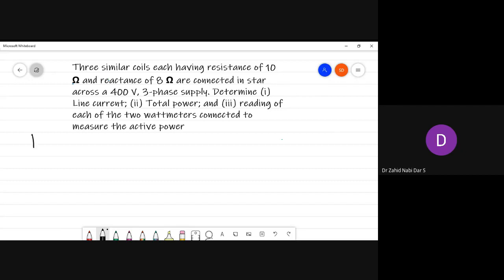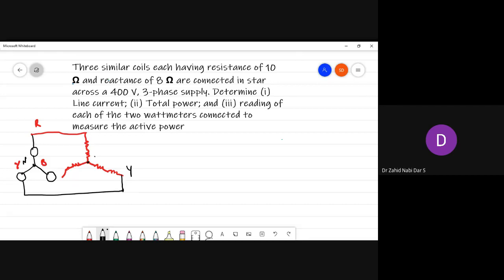So this would mean my VA, VB and VY, these are connected across. So resistance, inductance, again resistance, inductance, again resistance, inductance. This is your R, this is your Y, this is your B. Suppose this is Y, connected here to Y, and R is connected to R, and this is the neutral part, and this is the neutral part here. And this is your B, which is connected to your B.